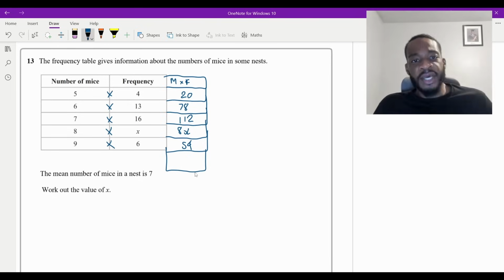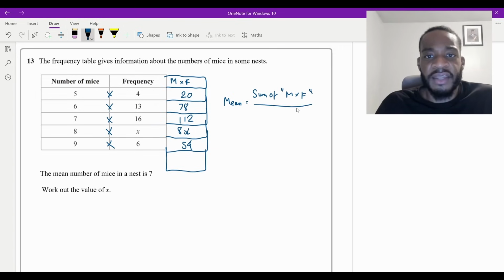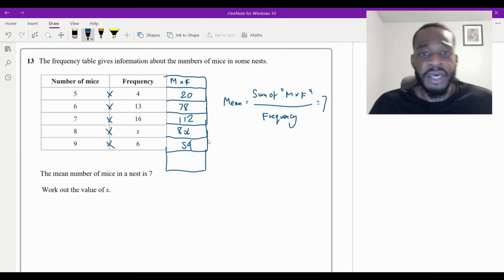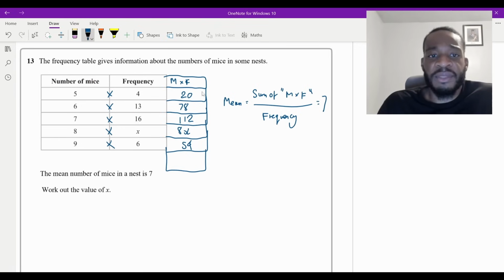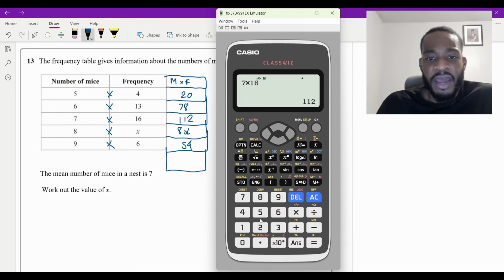So actually, let me get the mean first. Let me write a formula for the mean. The mean is going to equal the sum of the m times f column, right? Divided by the frequency, wouldn't it? That would be the answer to the mean. And we know that the mean is 7, by the way, they've told us. So we're going to form an equation to calculate what x is. So I'm going to calculate the sum of m times f by adding all of these together. In my calculator, I'm going to put in every number except for the 8x, and I'll put that on after.